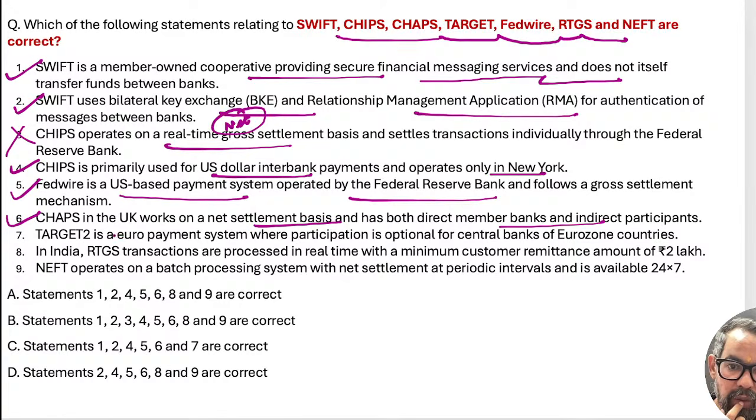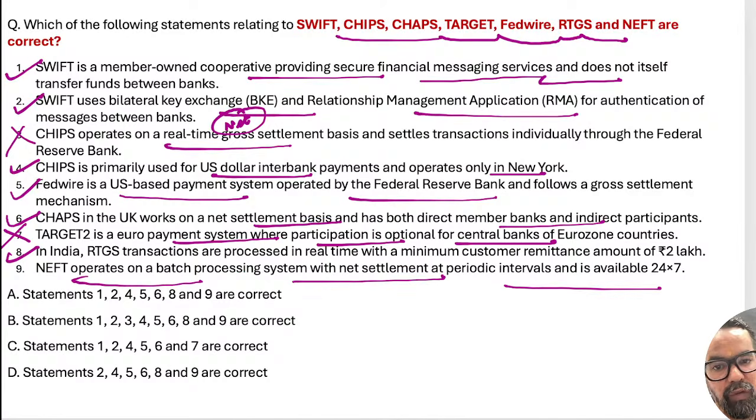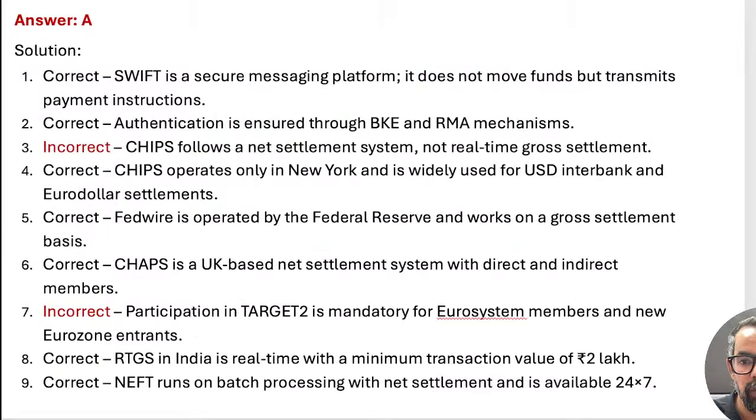Next one is TARGET2 is the Euro payment system. Participation is optional? Sorry, no, participants do not have the option. It is kind of a mandate in the Eurozone, right? So this should be wrong. RTGS transactions are real time, minimum 2 lakh, very simple. NEFT operates on a batch processing system, net settlement, periodic, 24/7. This is also correct. So 1, 2, 4, 5, 6, 8 and 9 means option A only will be the right answer for this particular one.